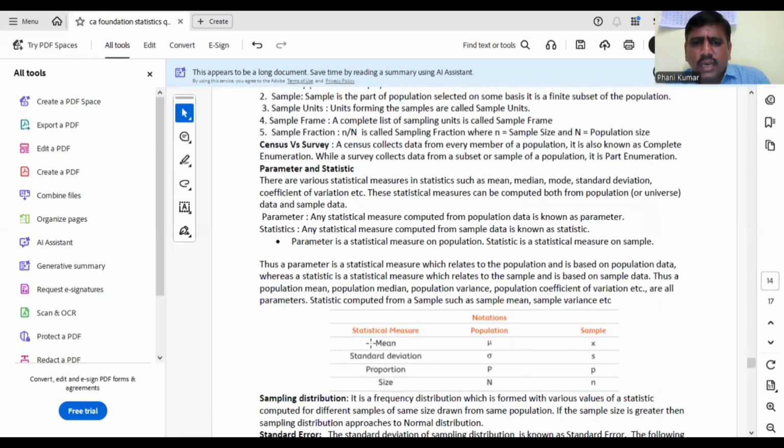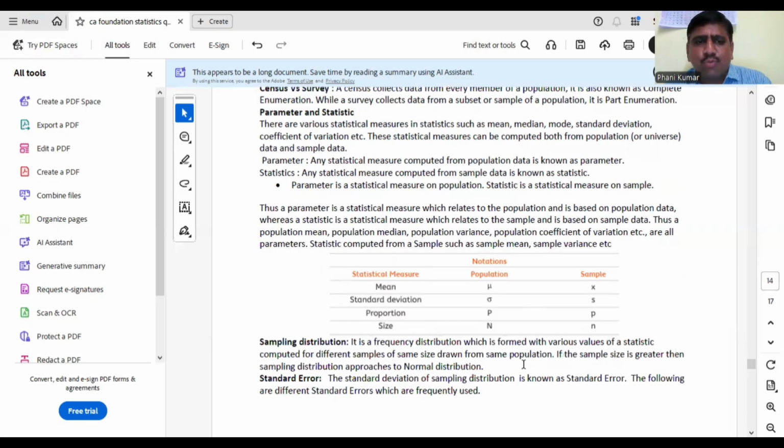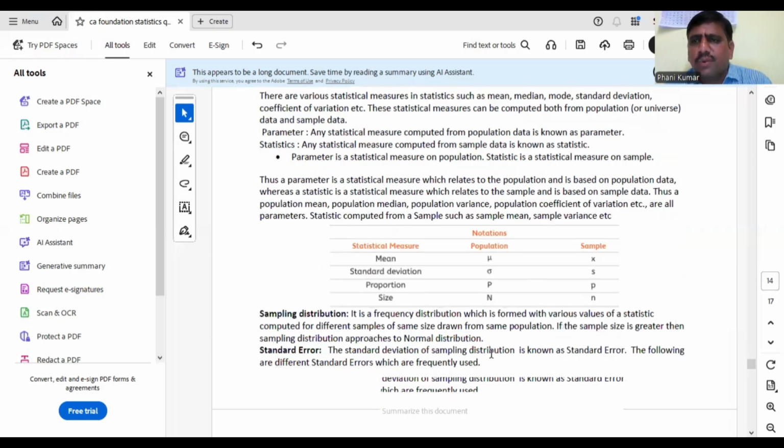Notations are very important. Population mean is denoted by mu, whereas sample mean is denoted by x bar. Population SD is denoted by sigma, whereas sample SD is denoted by s. Similarly, population variance is sigma square, sample variance is s square. Population proportion is capital P, sample proportion is small p. Similarly, population size is capital N, and sample size is small n. Statistics is computed from a sample, parameter is computed for a population. Sometimes the question will give the notations, such as which of the following is the population mean, or which of the following is the sample mean. So please be aware of the notations.